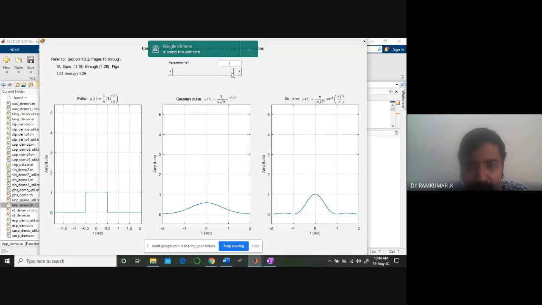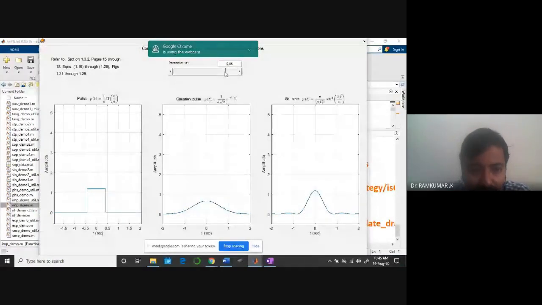The small a, that small a I am going to vary. I'm going to reduce it so that a approaches 0. What happens? Anybody? When a approaches 0, what happens?